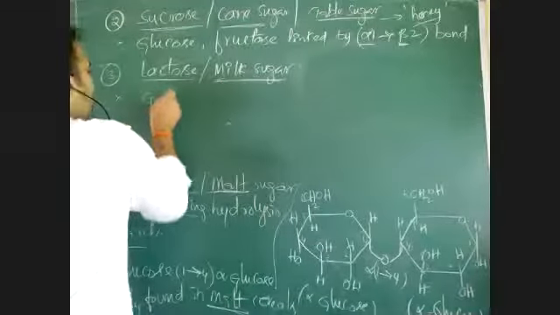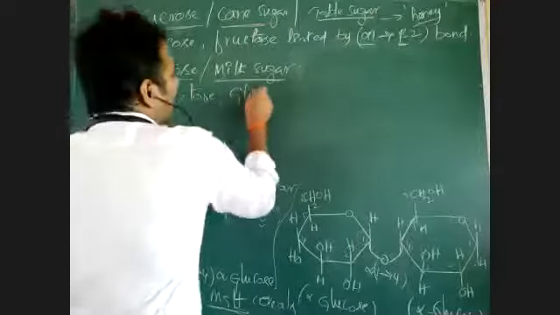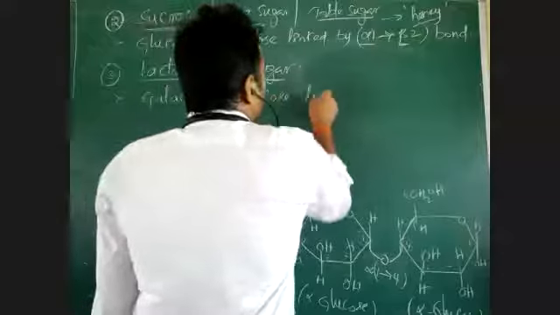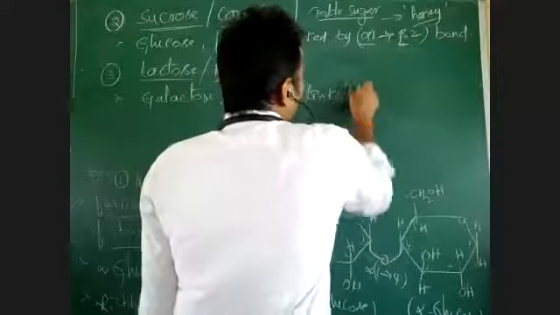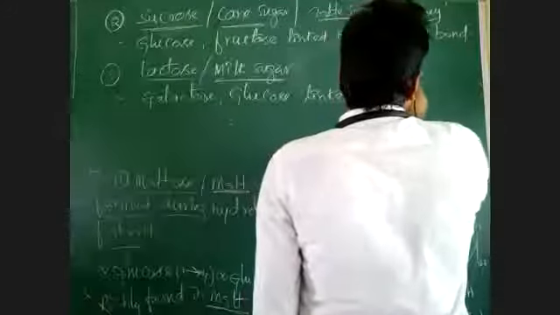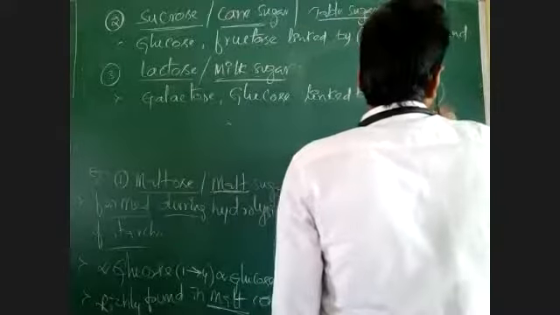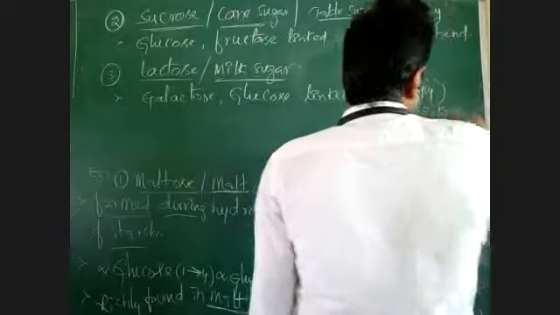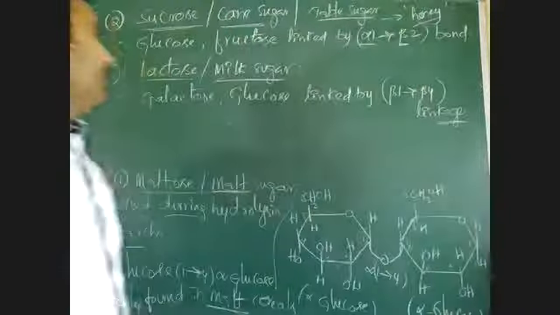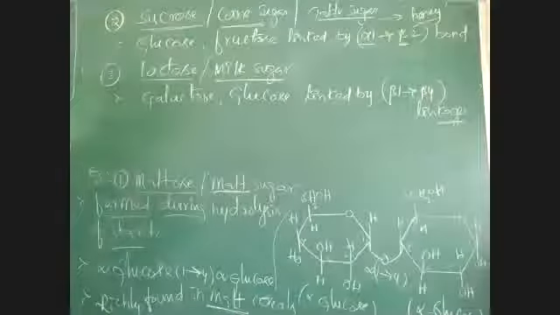Here galactose and glucose are linked by beta 1,4, that means beta 1,4 linkage. Beta galactose and beta glucose are linked by forming this bond.